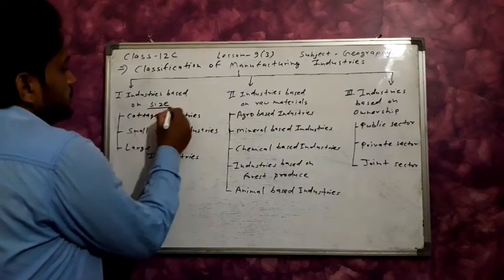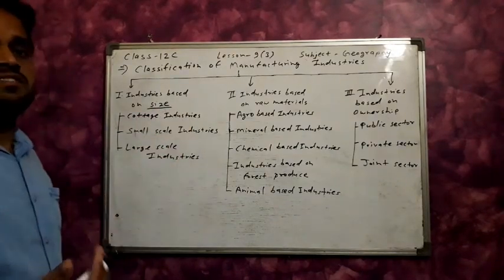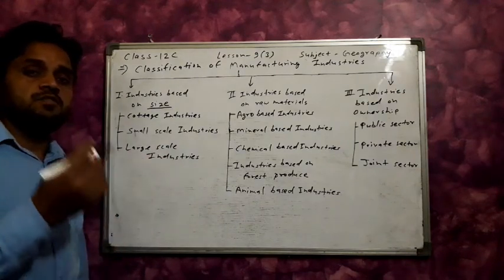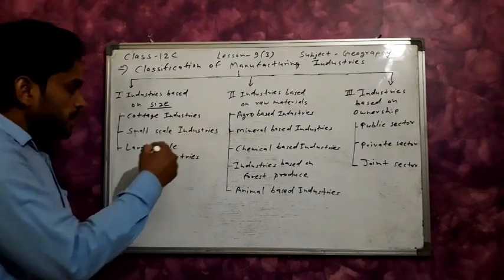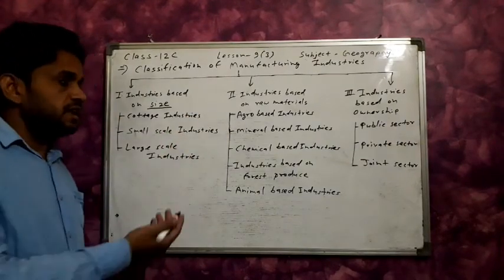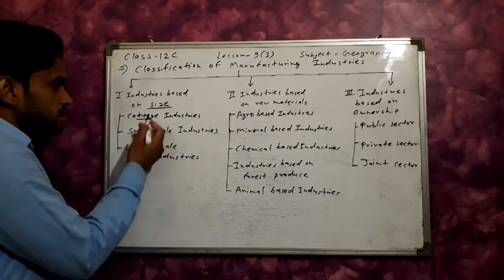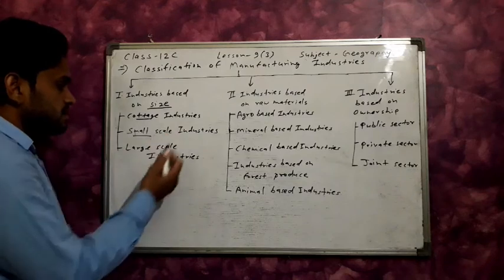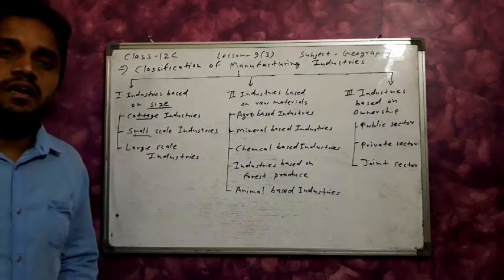First of all, industries based on size. Here the industry size is calculated. We can classify them in three parts: cottage industry, also called the domestic industry, the small scale industry, and the large scale industry.